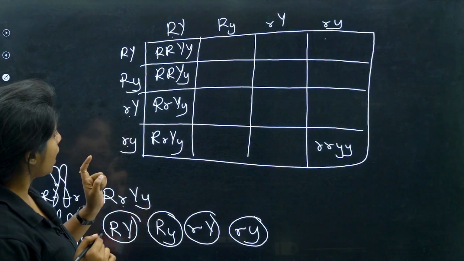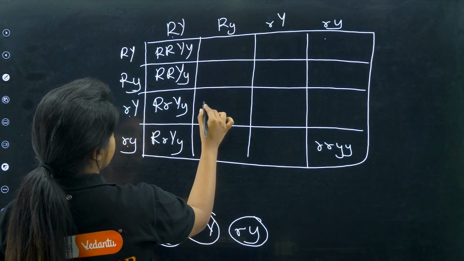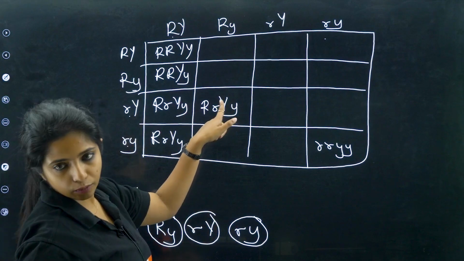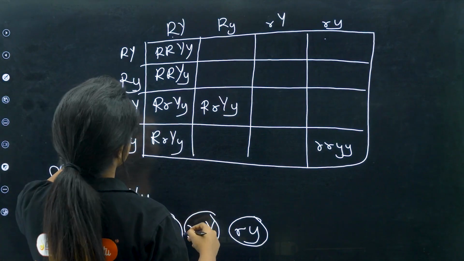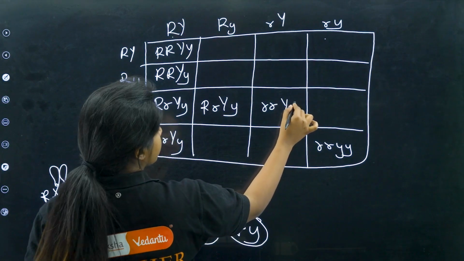Okay. Now what happens randomly, I am telling you. If you cross this and this, what do you get? Capital R, capital Y, small y. Again round and yellow, because capital R is there, capital Y is there. What about crossing this and this? So you get small r, capital Y, capital Y.